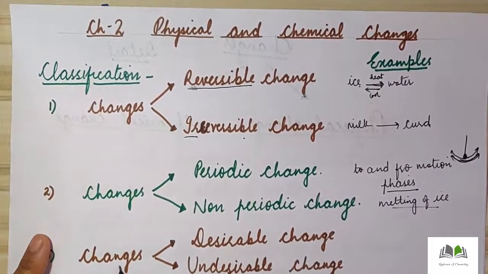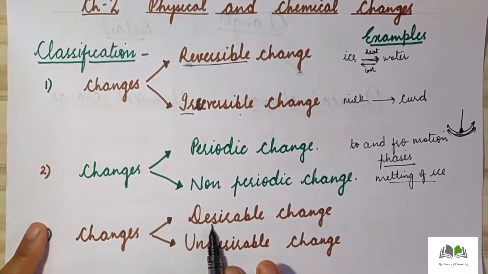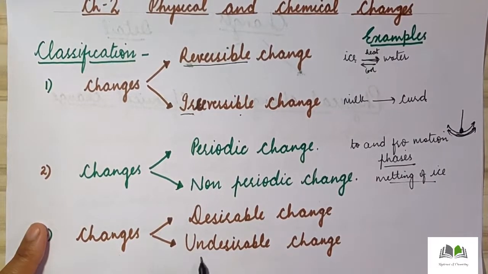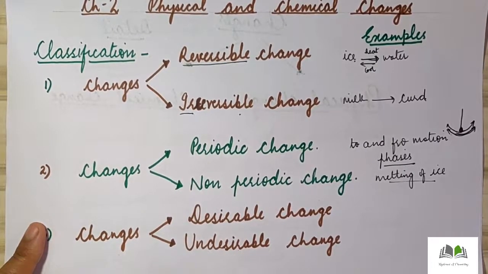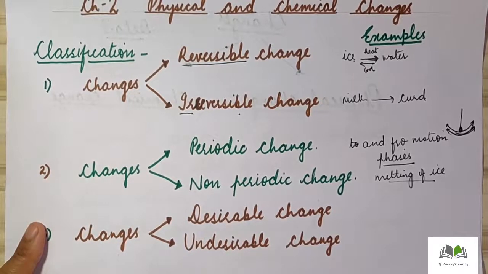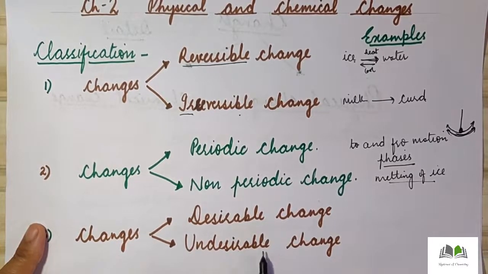Now the third type of classification, or the general third type of classification of changes we have. Number one is known as desirable change. The other one is known as undesirable change. So this classification is on the basis of whether the change is useful for us or not useful for us. On the basis of that, changes can be classified into two types.